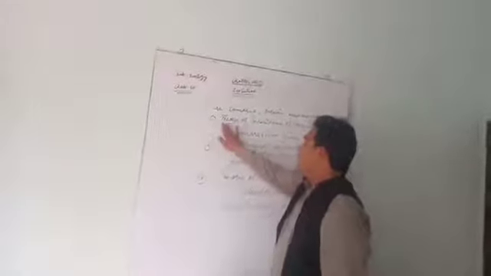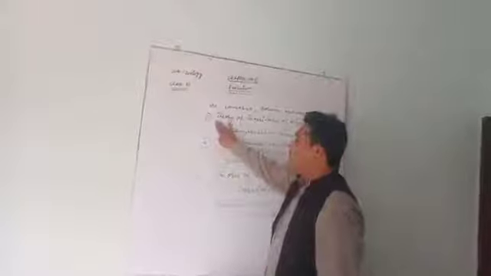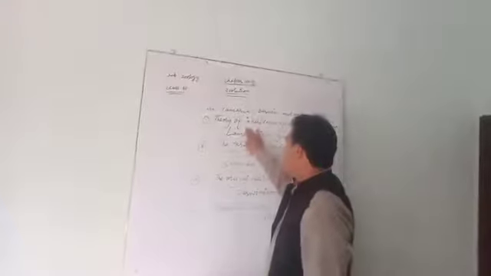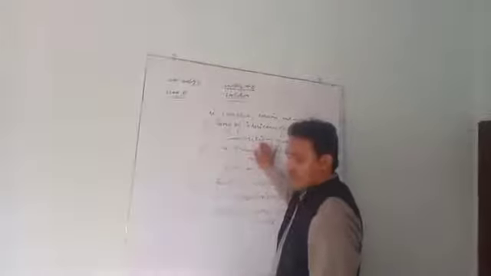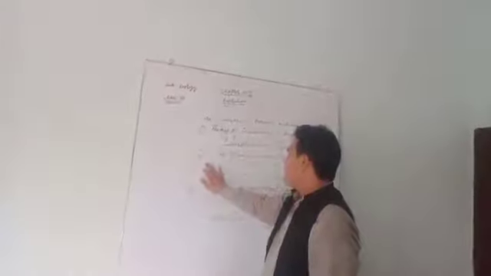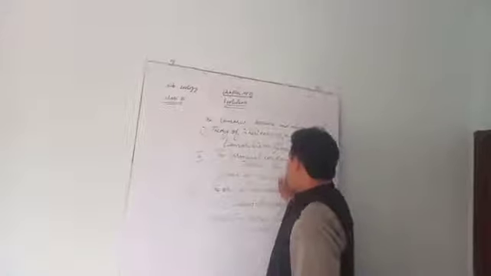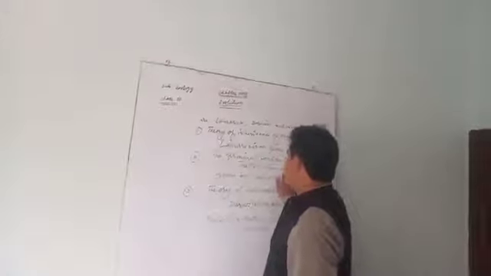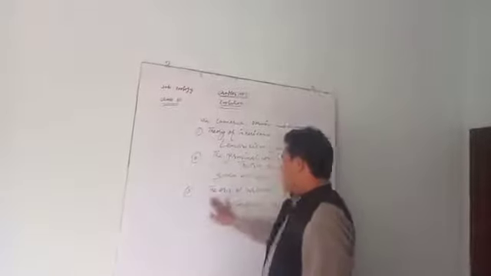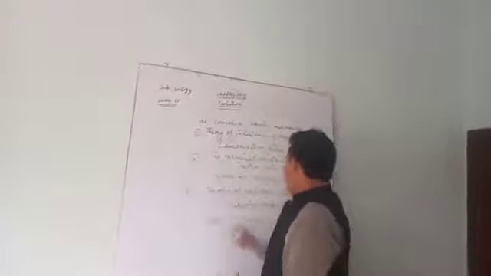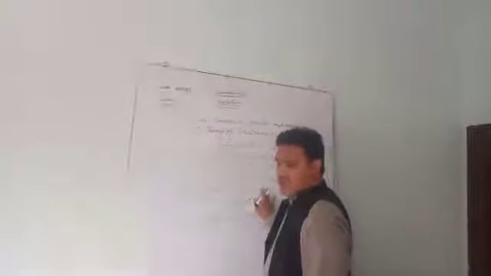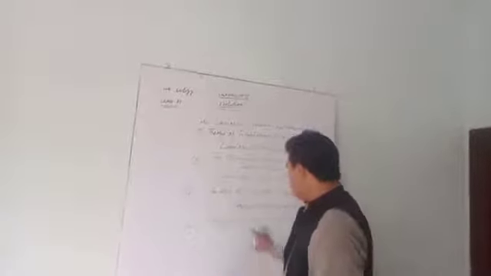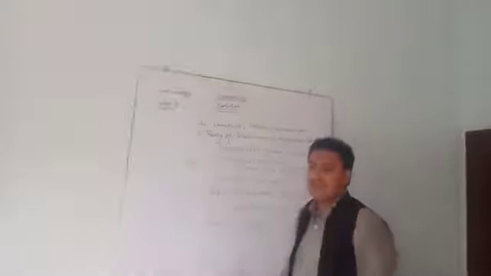So I have written four important theories about evolution. Number one, theory of inheritance of acquired characters, also called Lamarckism. The second is the germinal continuity theory, given by Weizmann. The third is the theory of natural selection or Darwinism, given by Charles Darwin. Number four is mutation theory, which was given by De Vries.